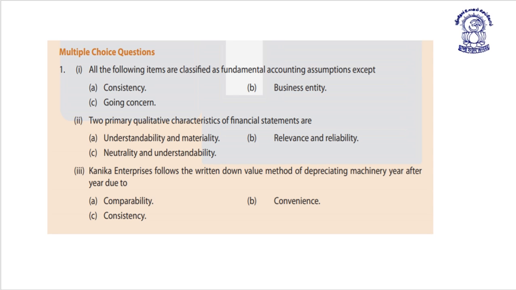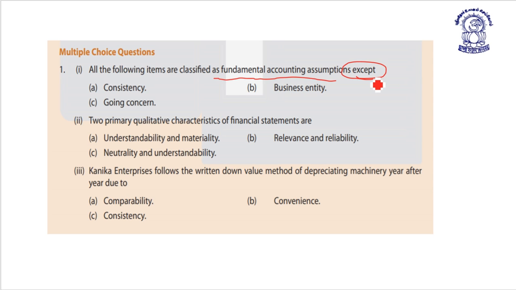First MCQ is: all the following items are classified as fundamental accounting assumption except consistency, business entity, going concern. Here the question is asked in a negative manner, that is we have to find out the option which is not correct.